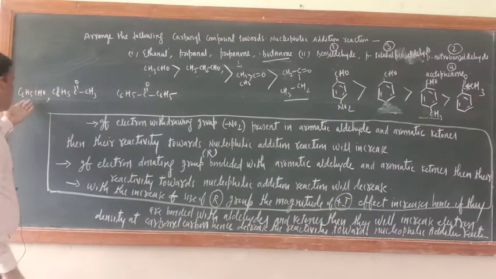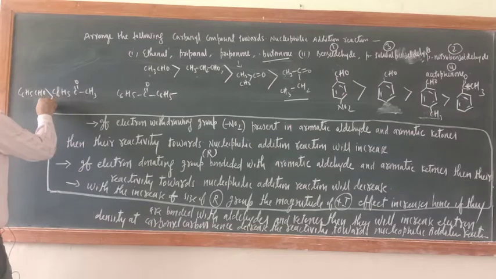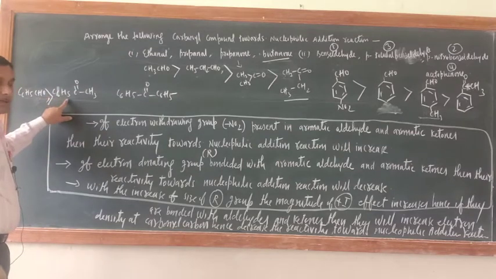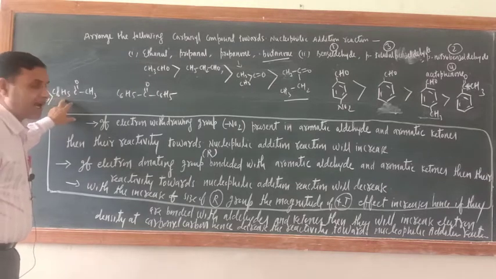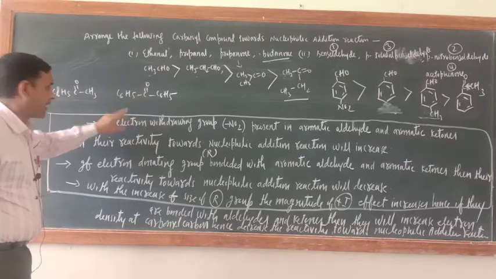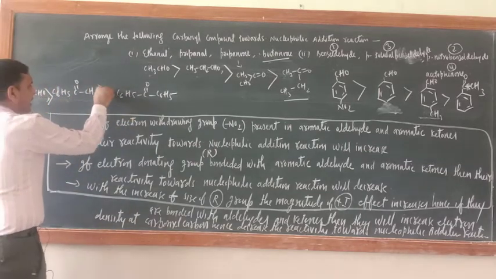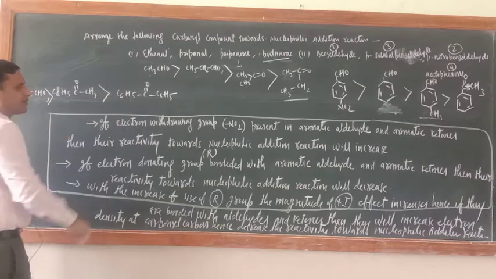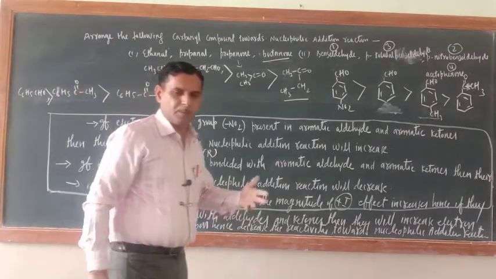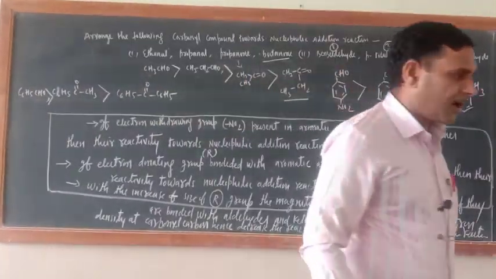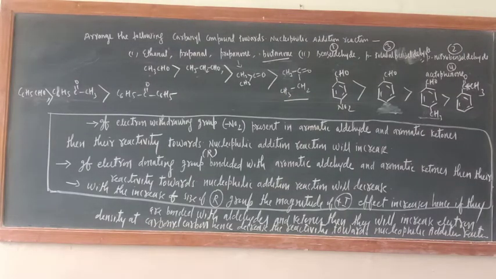So just see, aromatic aldehydes are more reactive than aromatic ketones. In aromatic ketones two types are there, alkyl aryl and diaryl. So this is alkyl aryl, so this is more reactive than this one. So the order of reactivity is completed. In this way the order of reactivity is completely completed.